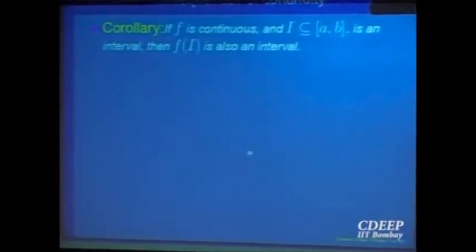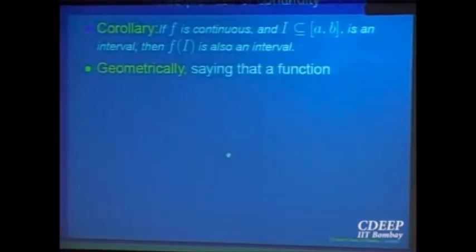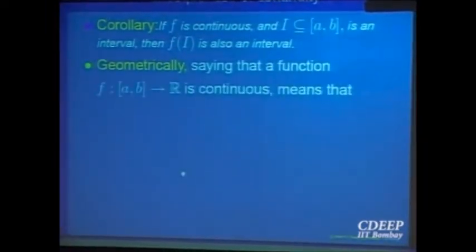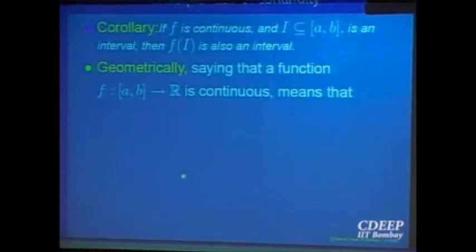Right? And what does it geometrically mean? Geometrically it means if I want to draw the graph of a continuous function, I should not lift my pen. If I start at one point and want to reach some other point, I should not lift. I should be on the paper only, going continuously. Because if I lift, that means there is going to be a break in the image. Right? That value will not be taken. For example, let us just look at if there is a jump.